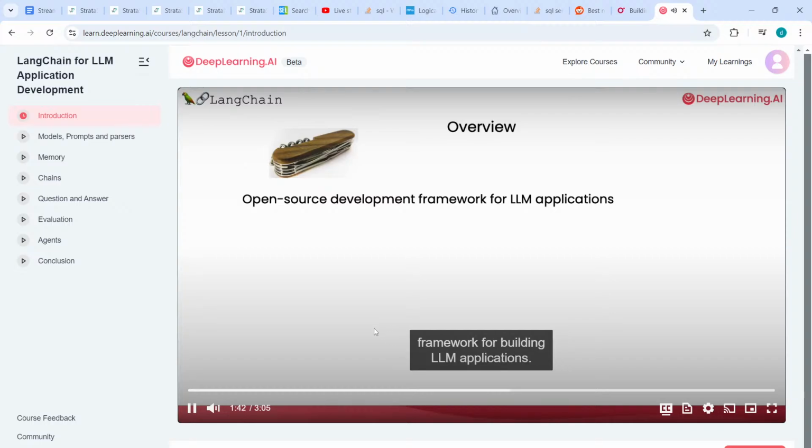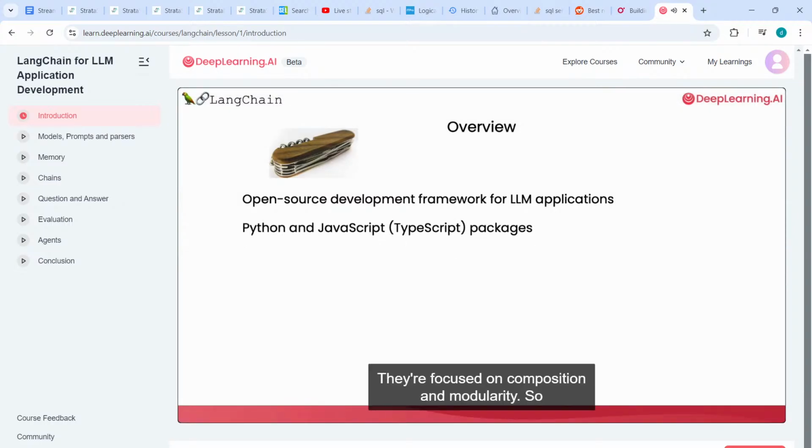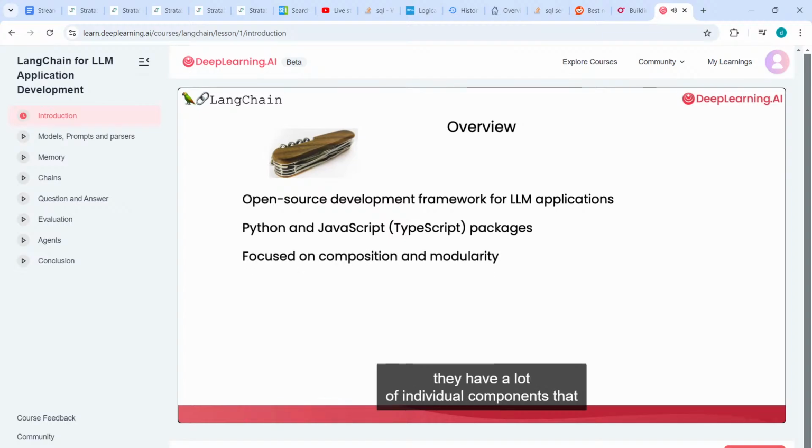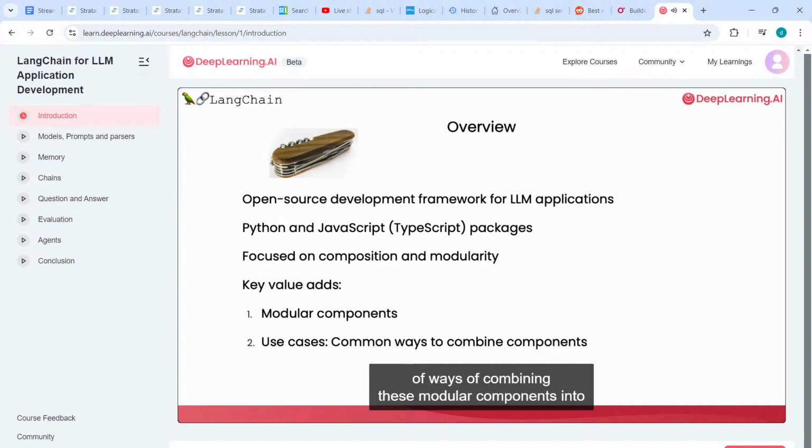Langchain is an open source development framework for building LLM applications. We have two different packages, a Python one and a JavaScript one. They're focused on composition and modularity. So they have a lot of individual components that can be used in conjunction with each other or by themselves. And so that's one of the key value adds. And then the other key value add is a bunch of different use cases. So chains, or ways of combining these modular components into more end-to-end applications and making it very easy to get started with those use cases.